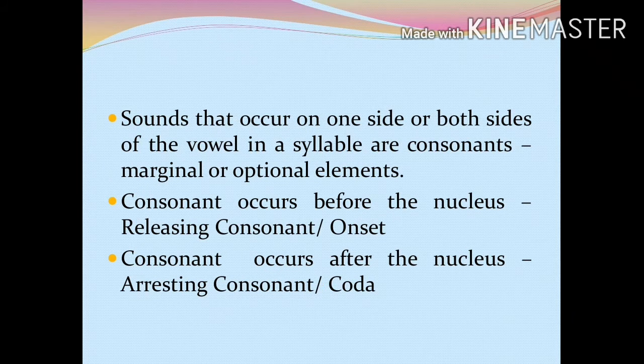The sounds that occur on one side or both sides of the vowel in a syllable are consonants. They are marginal or optional elements in the structure of a syllable. The consonant that occurs before the nucleus is called the releasing consonant. It is also called onset. The consonant that occurs after the nucleus is called the arresting consonant. It is also referred to as the coda.